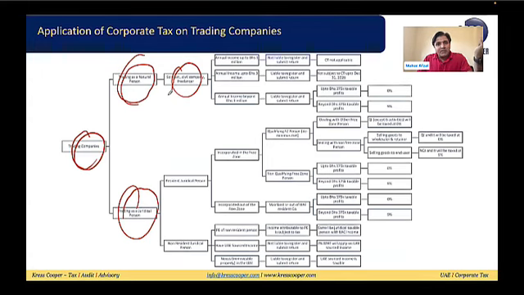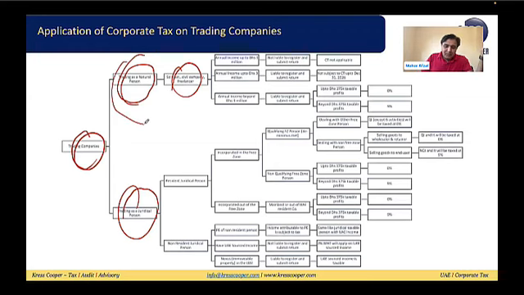And if the income is more than 3 million dirham, then they will be liable to register and submit the return. They need to map their accounting profit into the taxable profit. For the taxable profit up to 375,000, 0% corporate tax will be applicable. Any taxable profit more than 375,000, 9% corporate tax will be applicable.